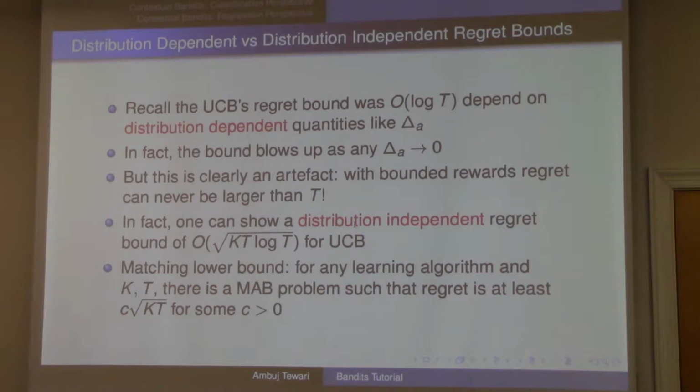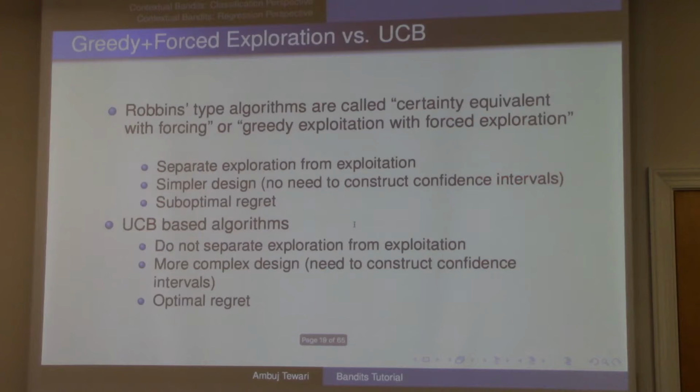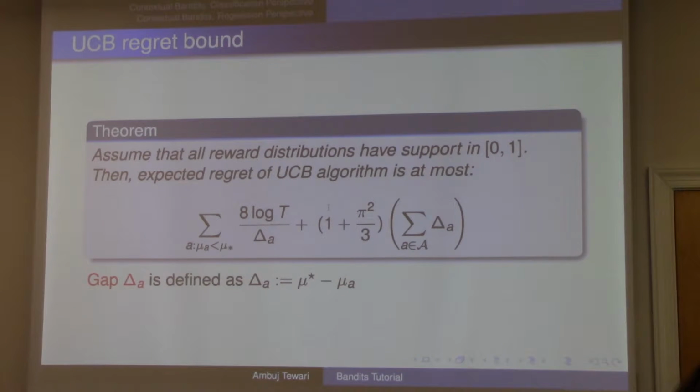Okay, so let's look at this UCB bound. This bound is logarithmic, but if delta A goes to 0, it blows up, right? So I can create a distribution with very small gap between the best arm and the suboptimal arm, and this bound will blow up, right? But that clearly feels artificial, right? Because I already told you that if rewards are bounded in 0, 1, regret is trivially upper bounded by t. So regret is never infinite. This bound is infinite. So clearly this is an upper bound which can go to infinity. Regret itself doesn't ever blow up to infinity.